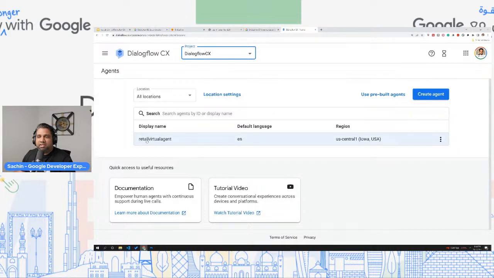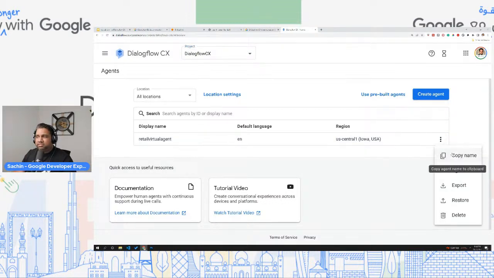So here we've created an agent called retail virtual agent. The default language is English, and then under the region, this is hosted in US Central 1. So all of this is actually linked with Google Cloud. Everything is hosted on Google Cloud. So keep that in mind. Now, for any reason, let's say that you want to export this virtual agent, you can export this. You also have the option to import or restore. So let's say take this agent from here, you have another project and you want to import it into that, you have that option as well.